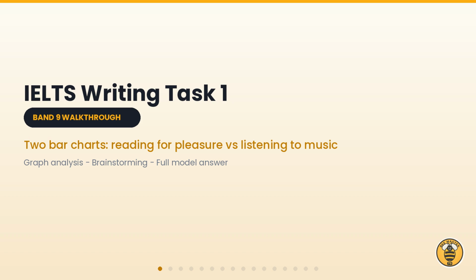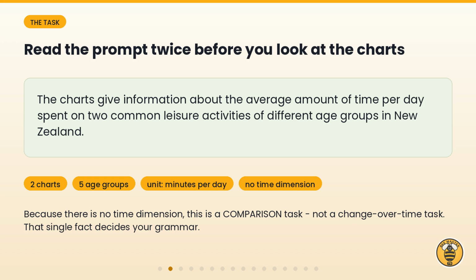In this lesson we build a band 9 answer for an IELTS writing task 1 question with 2 bar charts. We will read the graphs together, brainstorm the ideas, and write the full essay. Here is the task. The charts give information about the average amount of time per day spent on 2 common leisure activities of different age groups in New Zealand. 2 charts, 5 age groups, 1 unit of measurement, minutes per day.